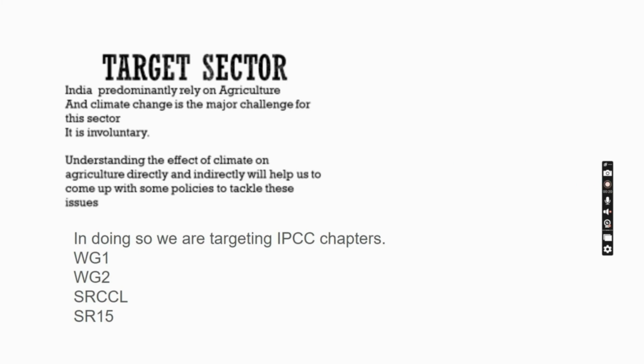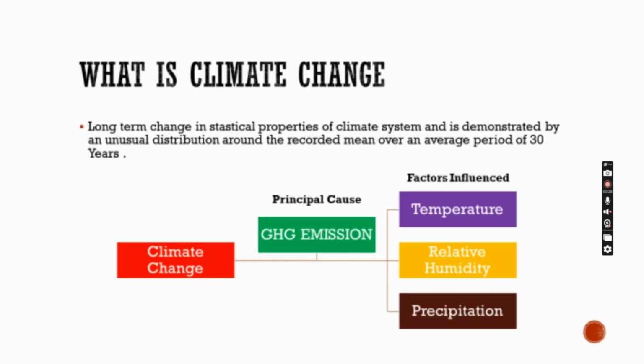Understanding the effect of climate change on agriculture will directly or indirectly help us come up with some techniques or policies to tackle the issues. And climate change, what is climate change? It is a long-term change in the statistical properties of a climate system, demonstrated by an unusual distribution around the recorded mean over an average period of 30 years.